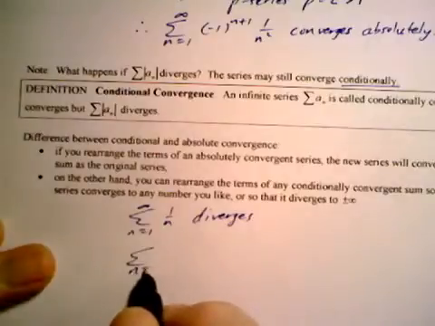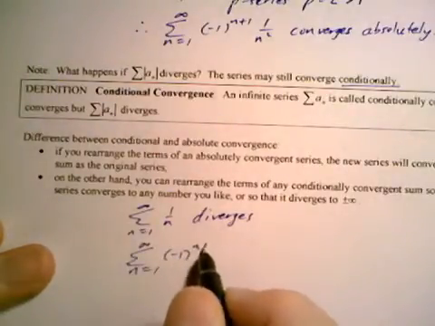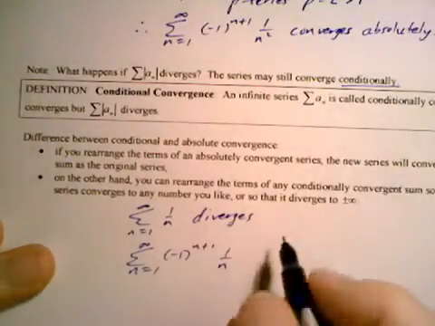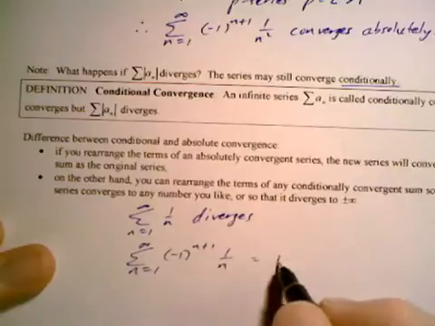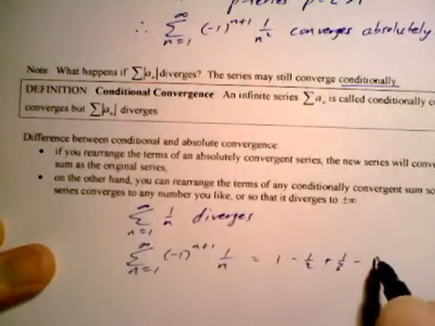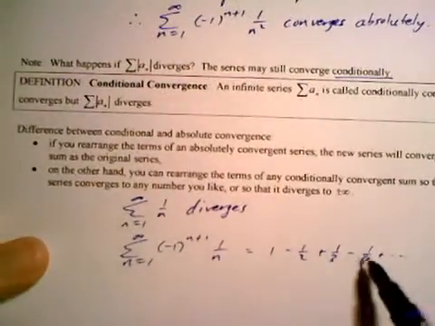But if we make half the terms negative, negative 1 to the n plus 1 multiplied by 1 over n, this series is 1 minus 1 half plus 1 third minus 1 fourth, and you'll see later on that this series converges.